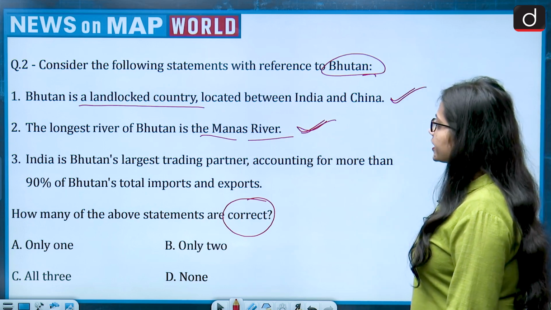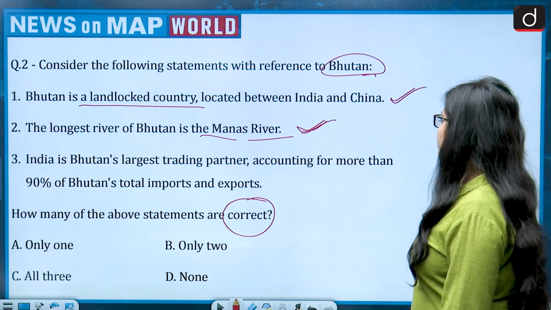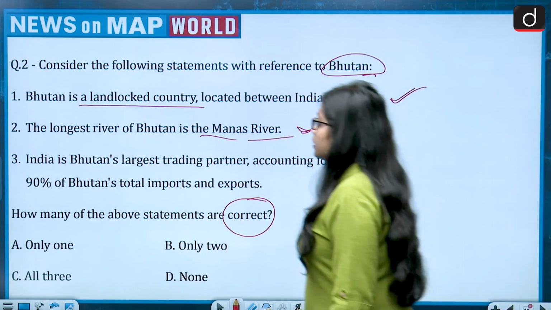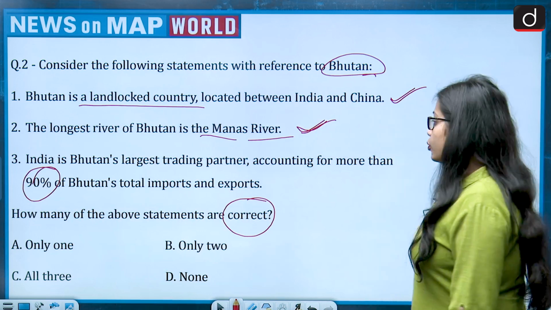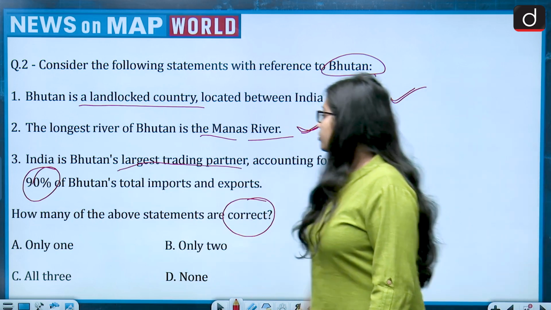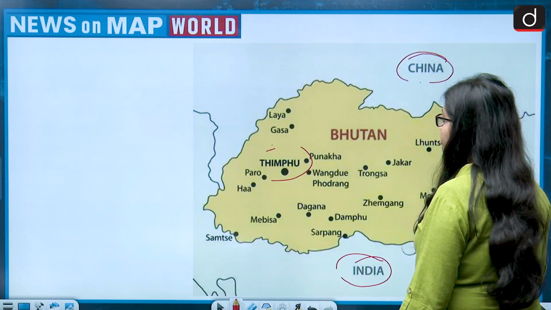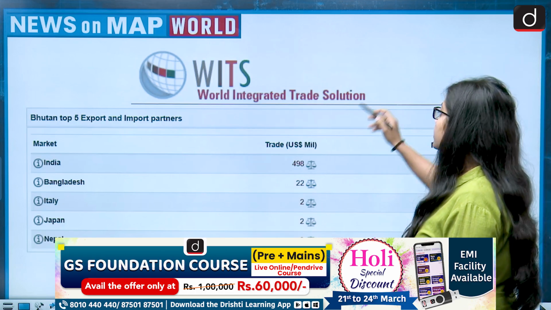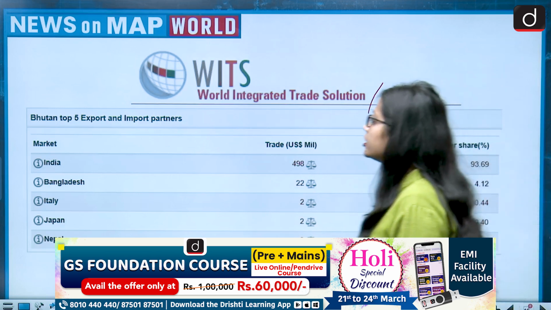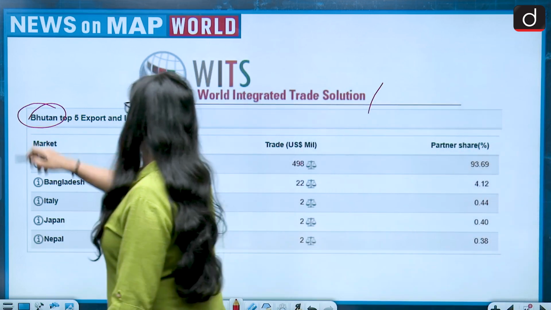Third statement is that India is Bhutan's largest trading partner, accounting for more than 90% of Bhutan's total imports and exports. So let's see this. Look at this map from the World Integrated Trade Solution, showing Bhutan's top 5 export and import partners.